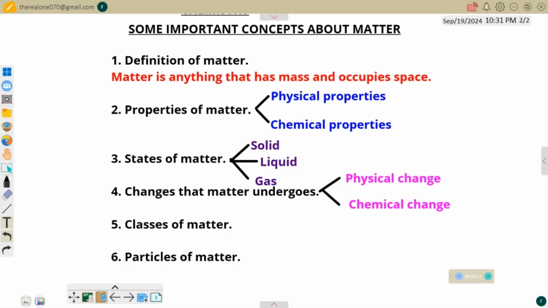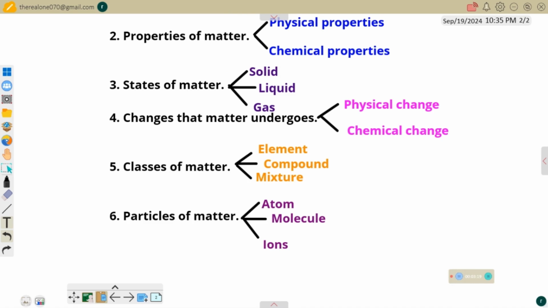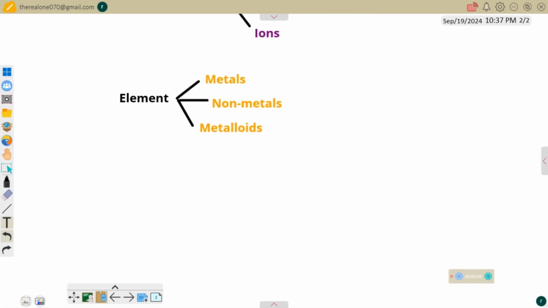Now, classes of matter: we have element, compound, and mixture. Moving on to particles of matter: particles of matter are atoms, molecules, and ions. There are other things that also confuse students. If you ask students for classes of matter, at times they start mentioning metals, non-metals, and metalloids, whereas those are just types of elements. So when you are asked for the types of elements, just mention metals, non-metals, and metalloids.